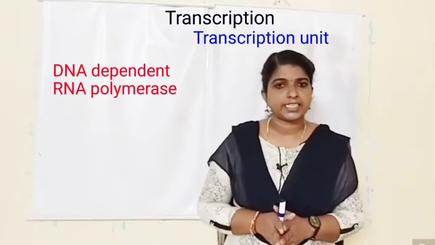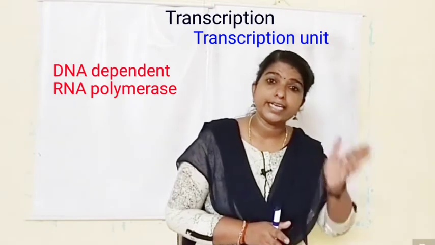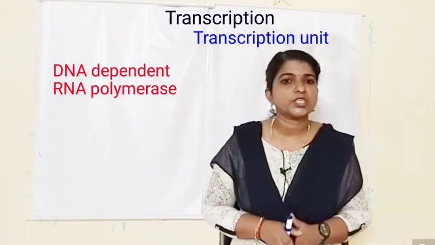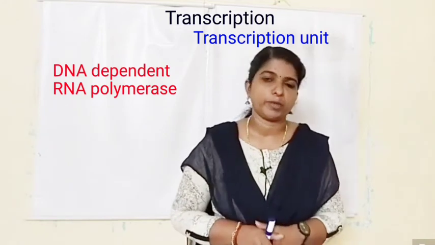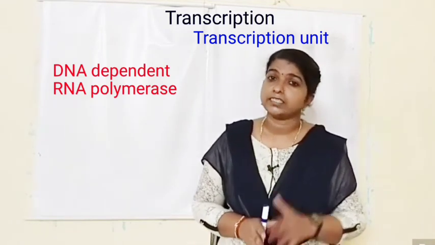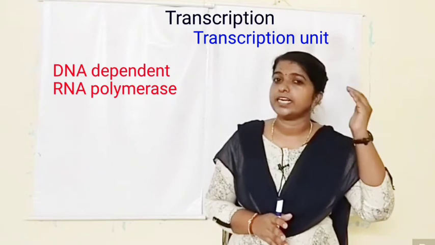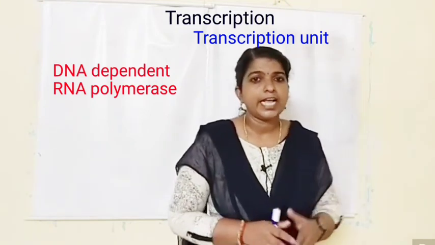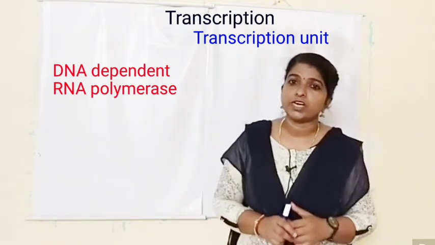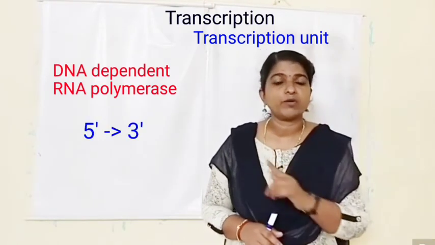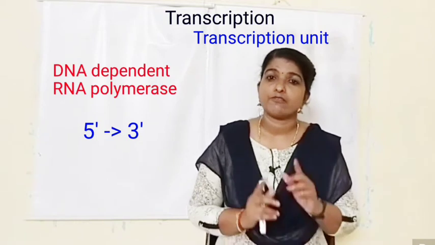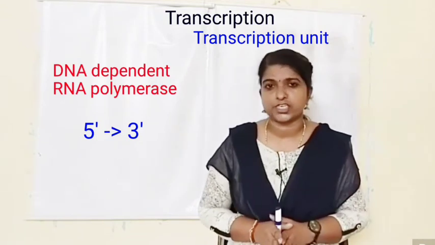But here this enzyme depends on the DNA strand, so it is known as DNA dependent RNA polymerase. Like the enzyme that helps in DNA replication, here also the enzyme works only in one direction. It can catalyze only in the 5'3' direction.